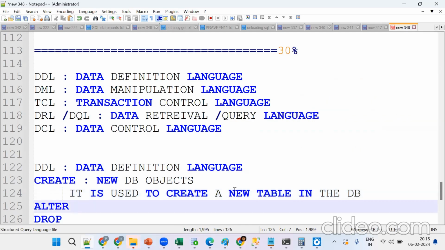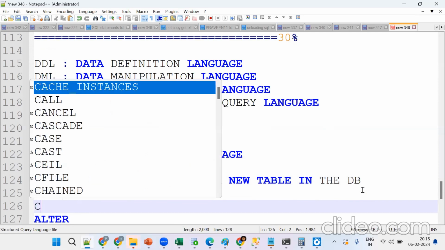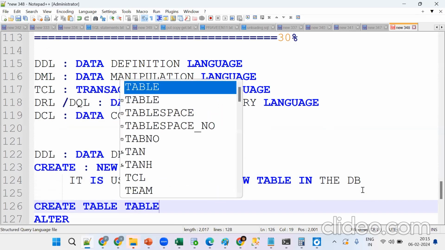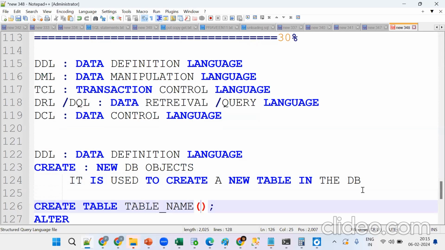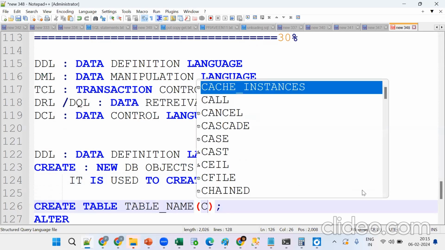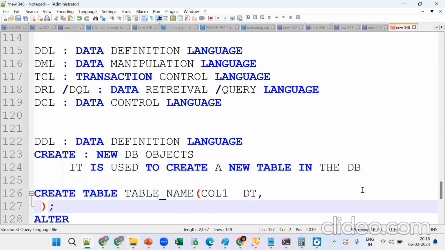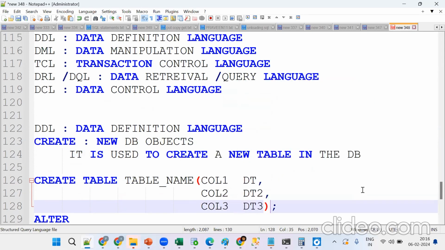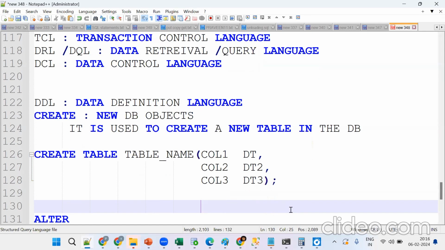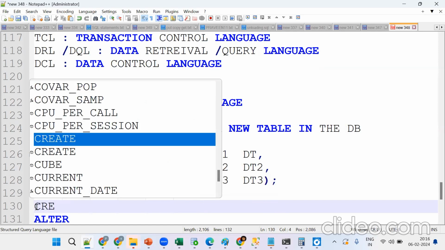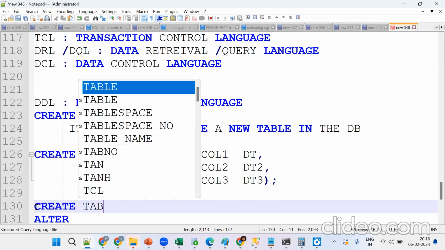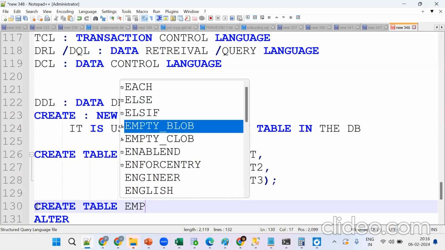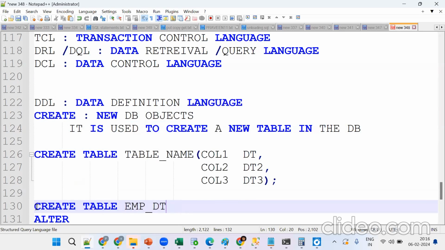Tell me the syntax. The syntax is: create table, table name, bracket open, then column 1 data type, column 2 data type, column 3 data type 3, bracket close. Whenever you're learning anything, go with a simple use case first. So create table, the table name is a simple example, employee details underscore T.